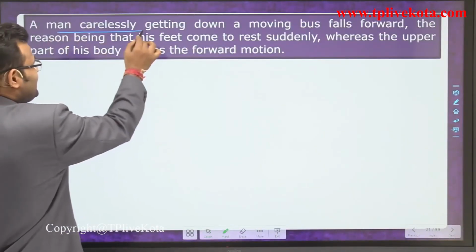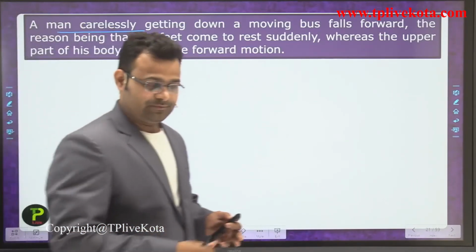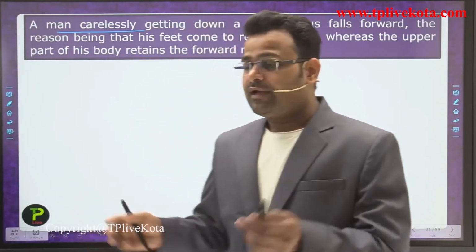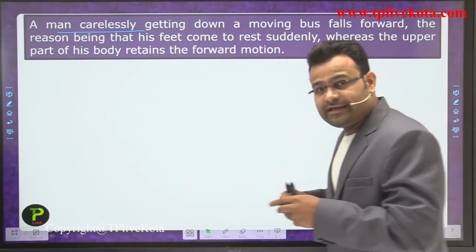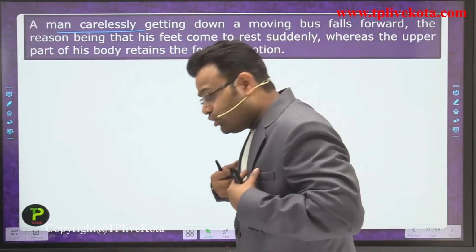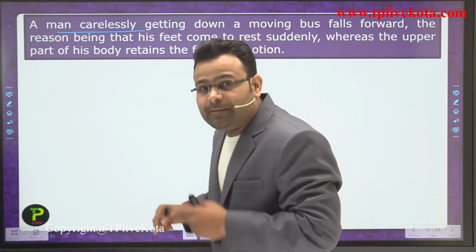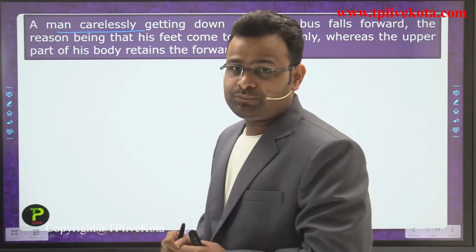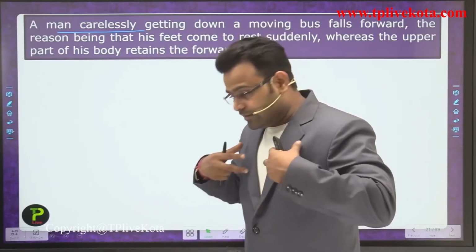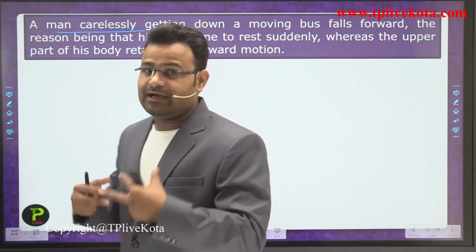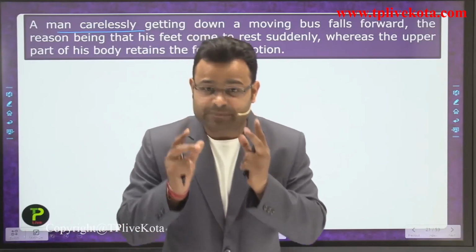A man carelessly getting down from a moving bus. You know that experience. If the bus is moving in that direction and our body is also moving in that direction with some speed, and you jump outward, what happens, guys? Initially our complete body is moving with some speed.